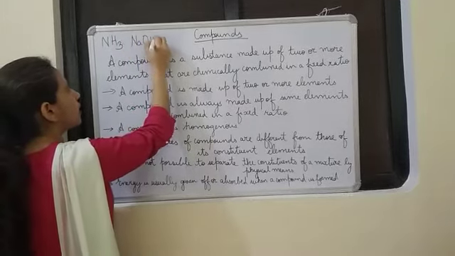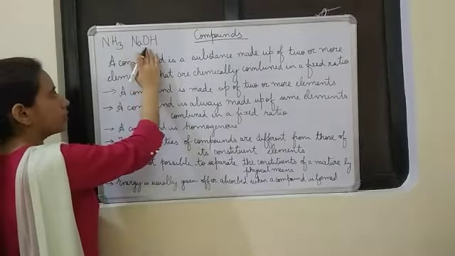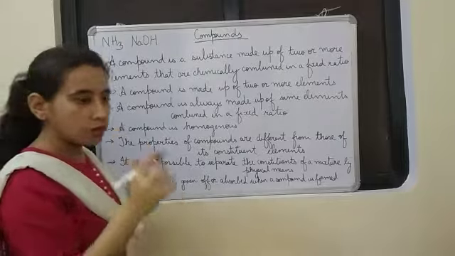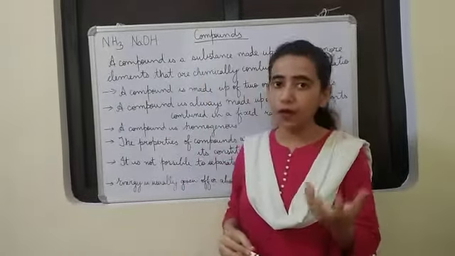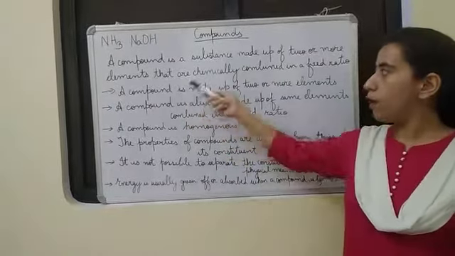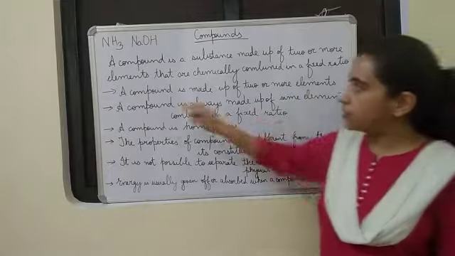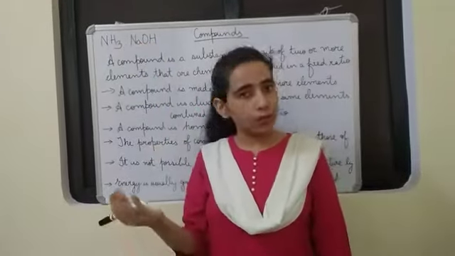Its formula is NaOH. It is formed by the combination of sodium, oxygen and hydrogen atoms. So you see it consists of different kinds of atoms. That means it consists of different kinds of elements. So the first point, I hope, is clear: a compound is made up of two or more elements. We see here two elements are there, here three elements are there. Even more is also possible.